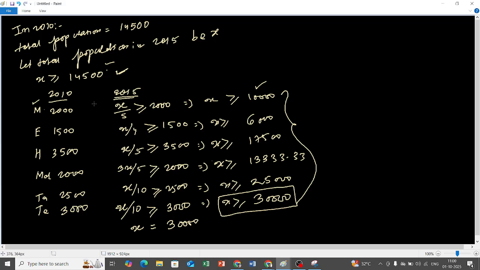See, 30,000 is greater than 14,500, 30,000 is greater than 10,000, 30,000 is greater than 6,000, 30,000 is greater than 17,500, 30,000 is greater than 13,333, 30,000 is greater than 25,000, 30,000 is greater than or equal to 30,000. Yes or no? Did it satisfy or not?